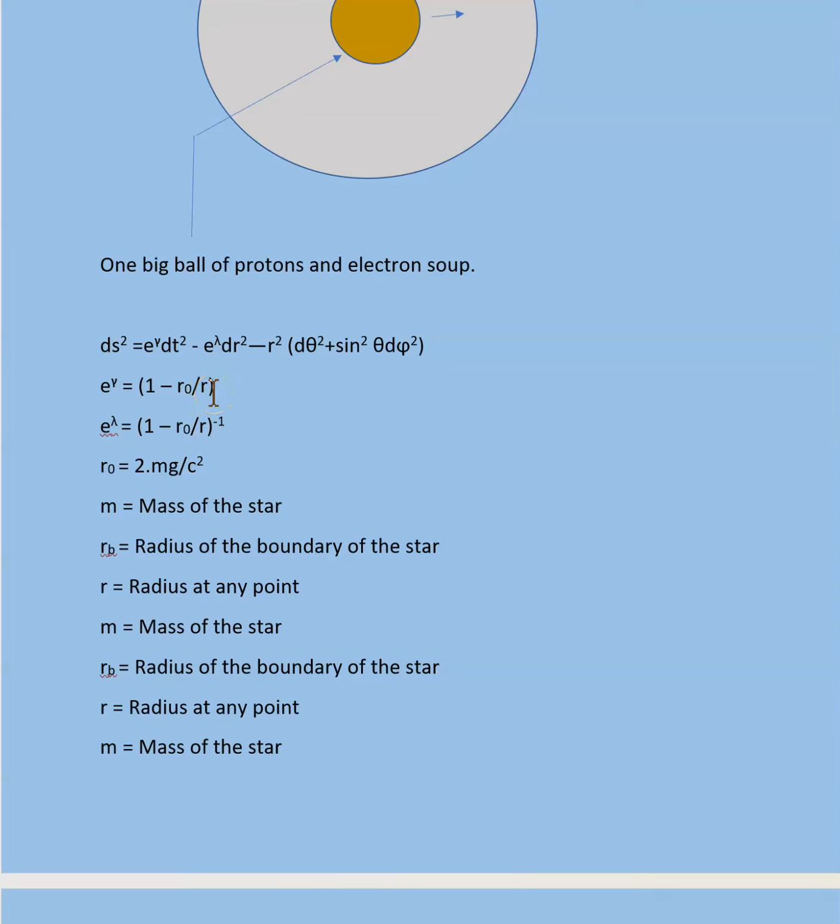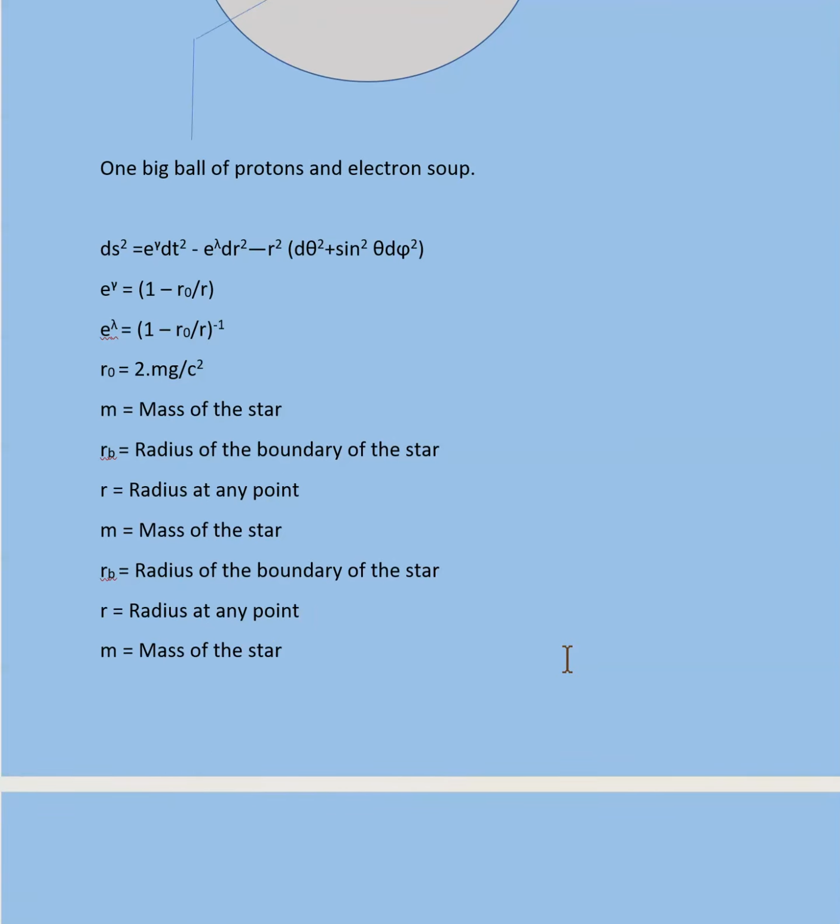r is the radius at any given time, and e^lambda is this, and this is r0, m is the mass of the star, and RB is the radius of the boundary of the star, that is obvious. r is the radius at any point, m is the mass of the star, and so this is the metric. Theta and phi are basically the coordinates, the spherical coordinate angles. So this is the metric.